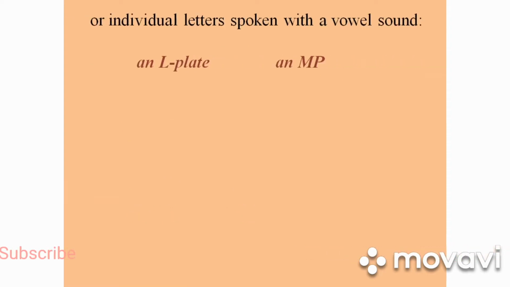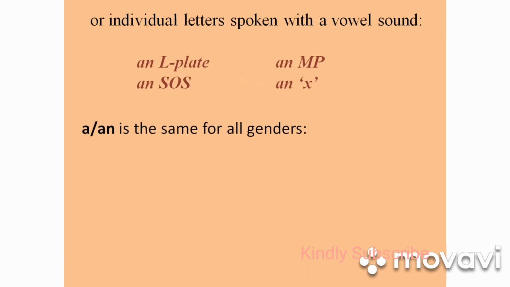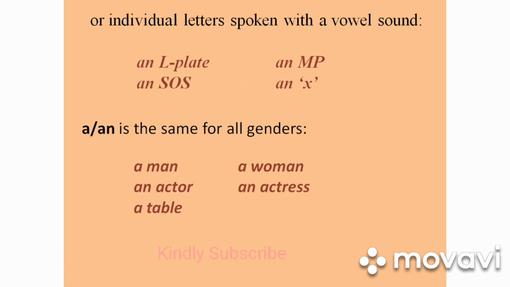Also before individual letters spoken with a vowel sound. For example, an L plate, an MP, an SOS, an X. A and an are the same for all genders. For instance, a man, a woman, an actor, an actress, a table.